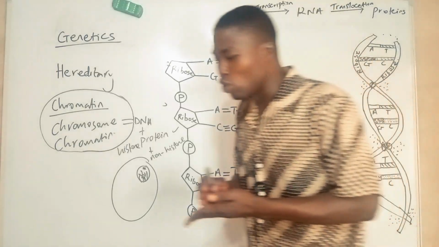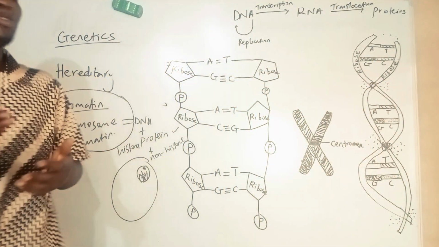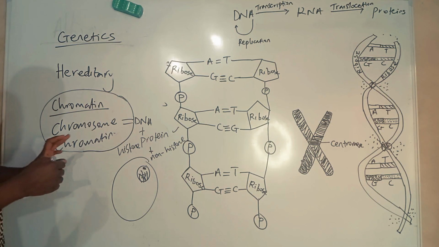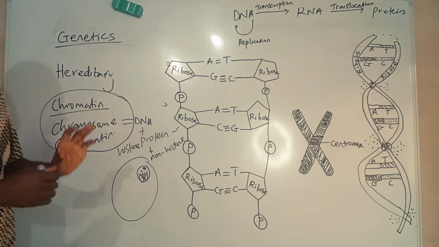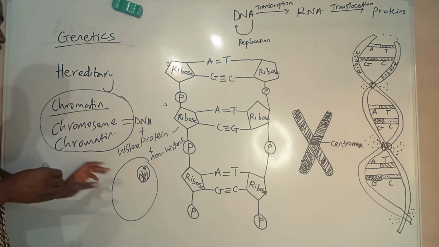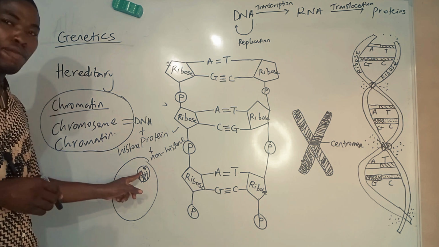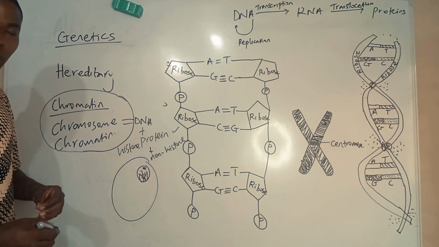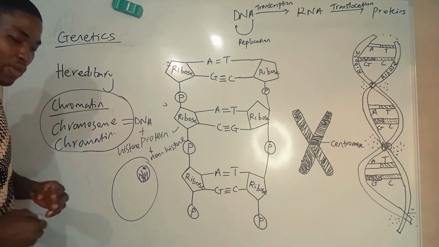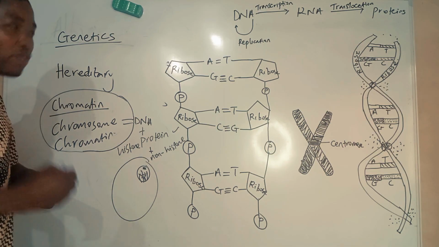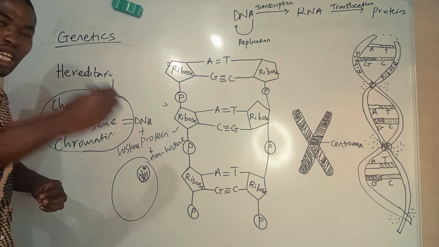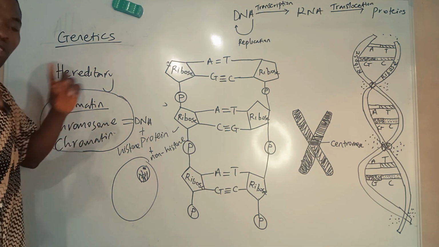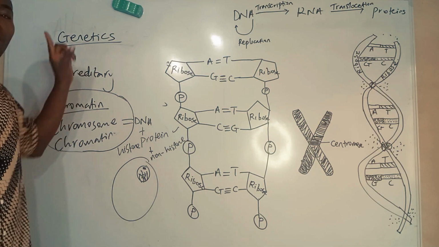The unit of the chromosome is called a gene. Let me quickly make you understand what I'm trying to talk about. The chromosomes are materials inside the nucleus, making up the nucleosome. They can replicate themselves, and when they replicate, they can pass information to another substance, which we normally call RNA, to send information to other cells, to tell the cells what kind of information is coming from the parent.